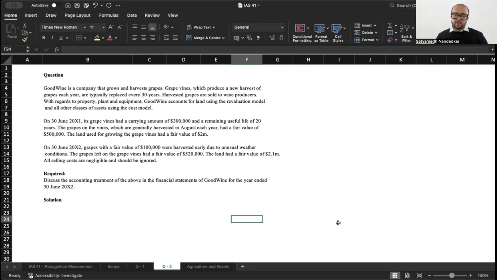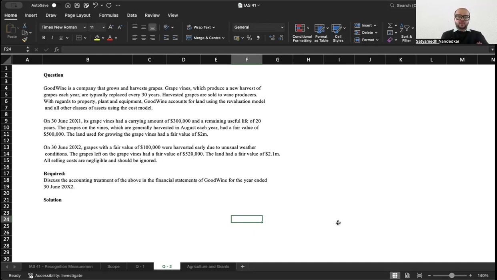With regards to property, plant, and equipment, Goodwine accounts for land using the revaluation model and all other classes of assets using the cost model. On 30th of June, its grapevines had a carrying amount of 3 lakh and a remaining useful life of 20 years. The grapes on the vines, which are generally harvested in August each year, had a fair value of 5 lakh. The land used for growing the grapevines had a fair value of 2 million.